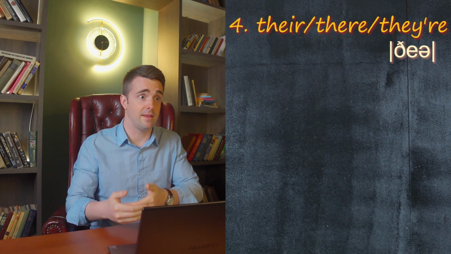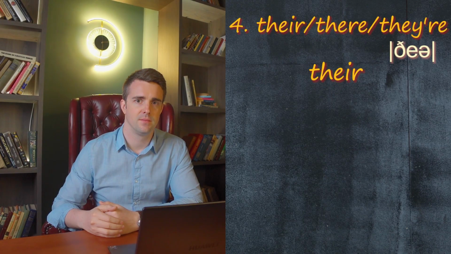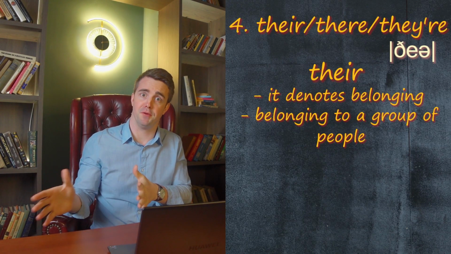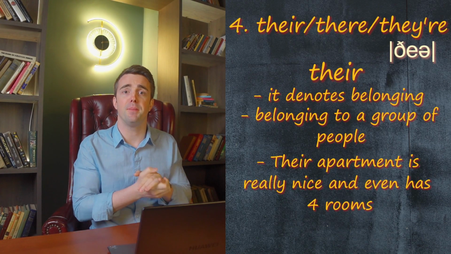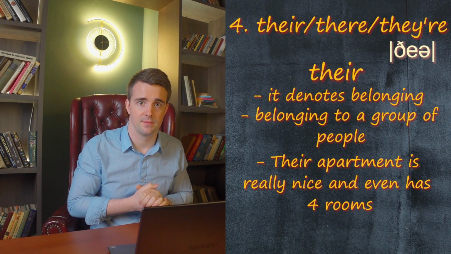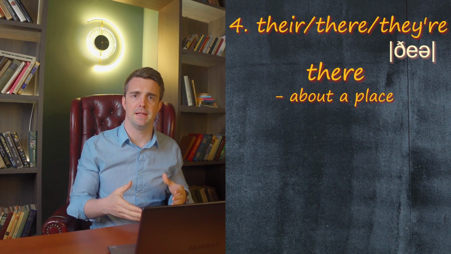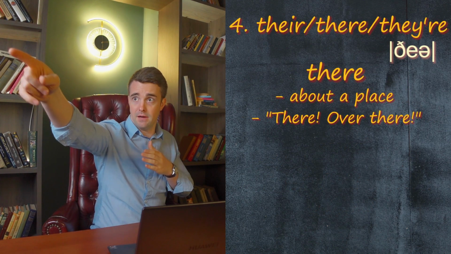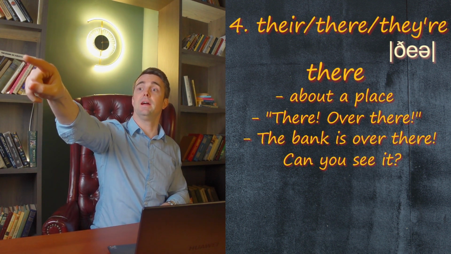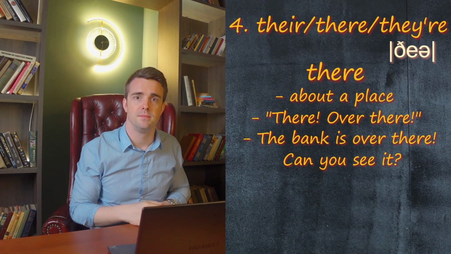Let's talk about their and there. So their denotes belonging to a group of people. For example, their apartment is really nice and even has 4 rooms. And there is about a place. So there, over there. So for example, the bank is over there. Can you see it over there?